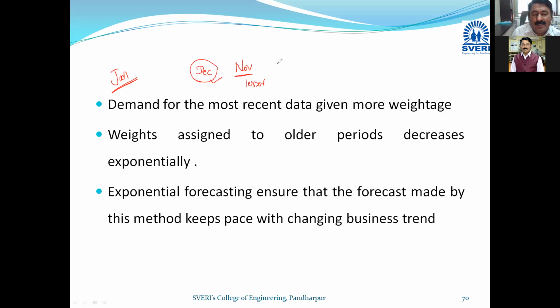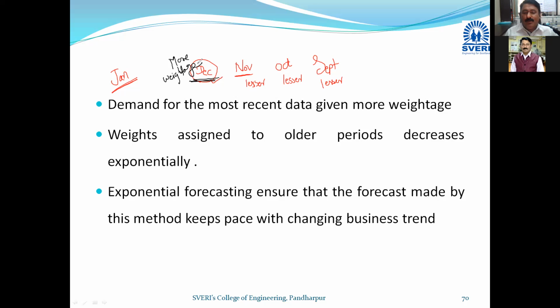And again, if you are having the data of October, again lesser as compared to November and much lesser as compared to December. If I am having the data for September, again very much lesser. So what I want to highlight here is that to the most recent data more weightage is given. So you can consider this as most recent data. So here you will get the more weightage, and if you just look at the formula, then again you will come to know what I am telling.